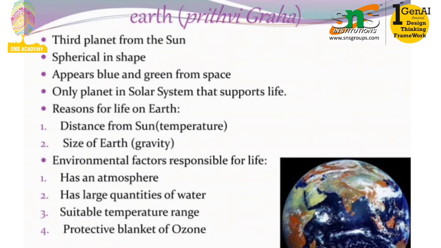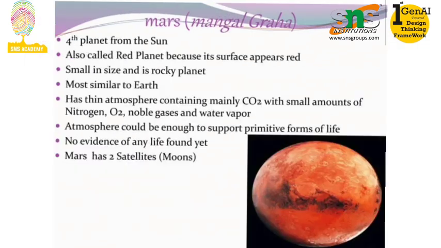And the third planet is Earth, Prithvi Graha, the third planet from the sun. It is spherical in shape, appears blue and green from space, and is the only planet in the solar system that supports life. We can live here. The reasons for life on Earth are the distance from the sun, the temperature and the size of Earth, which due to gravity, and the environmental factors responsible for life. It has a beautiful atmosphere and large quantities of water as well, a suitable temperature range, and a protective blanket of ozone. It rotates on an imaginary axis passing through the north and south poles.